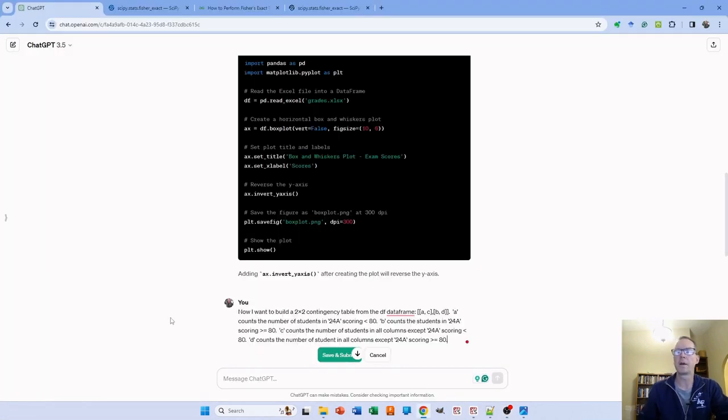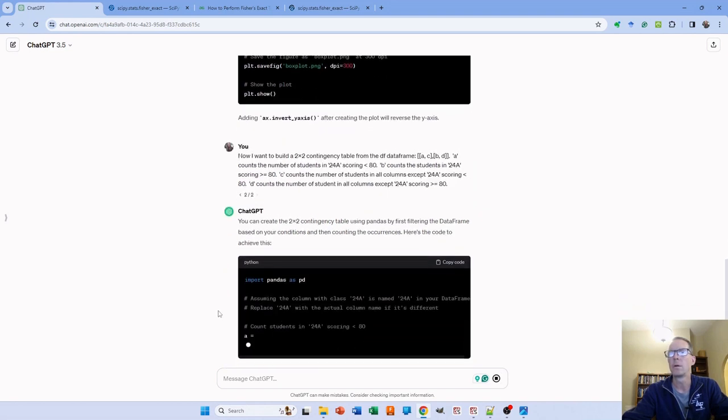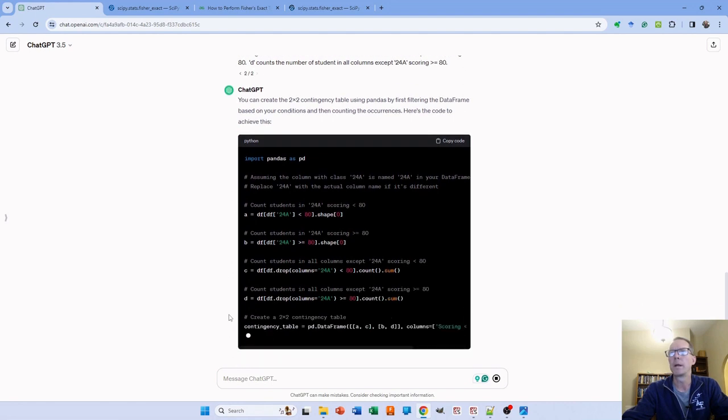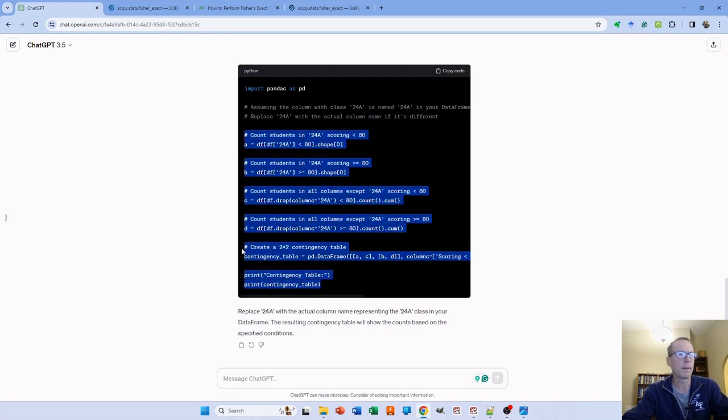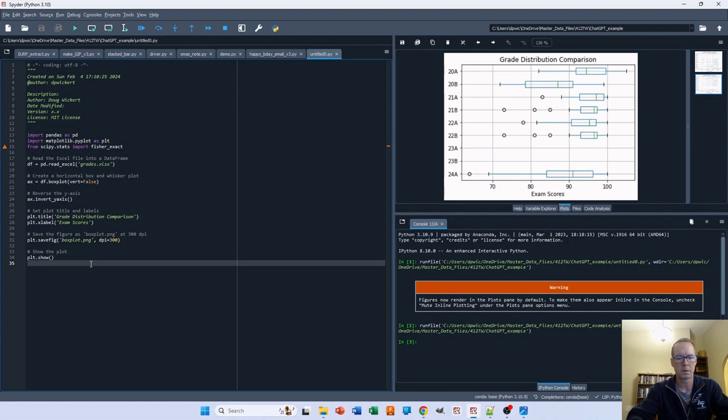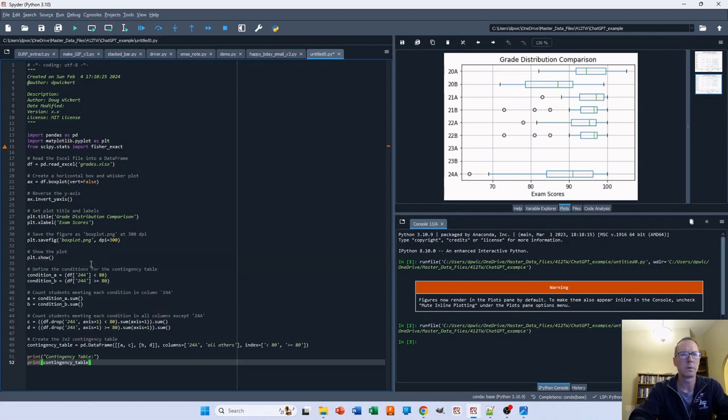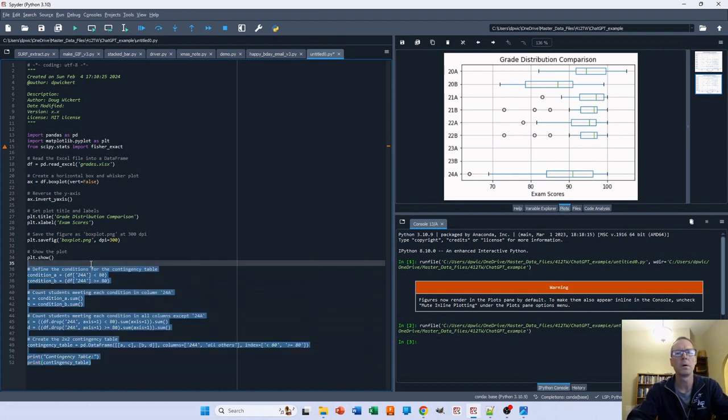So one of those tests is Fisher's exact test. Now I want to build a 2x2 contingency table from the data frame. It's going to count the number of students scoring below 80, the number of students that passed, and then the number of students in all the classes besides 24 Alpha that were below 80. So we will do that. ChatGPT is generating our code. We've already got pandas imported, so we will copy that to Anaconda, and we'll run just this portion.